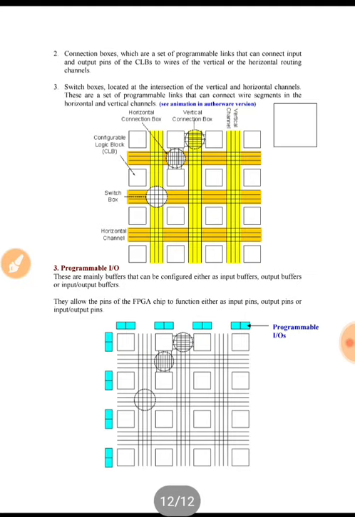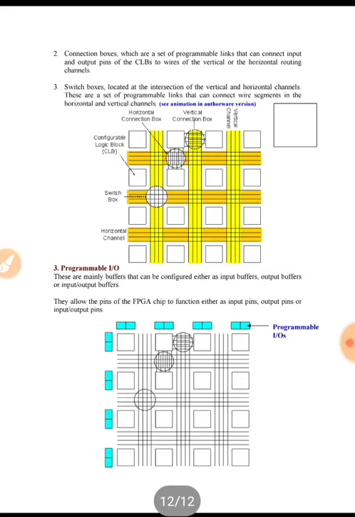Like we have inputs and outputs in the chips, ICs, similarly we have these programmable input-output connections which can be used as input and the same can be used as output also. So this is how we can implement our complex functions using CPLDs and FPGAs.